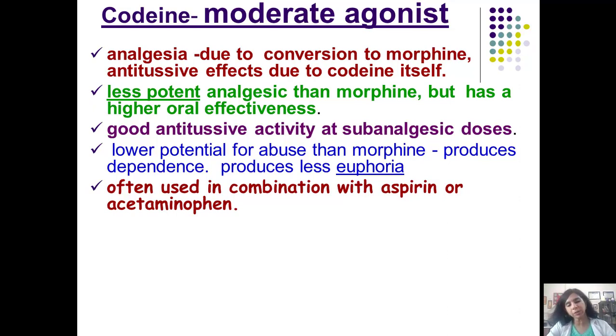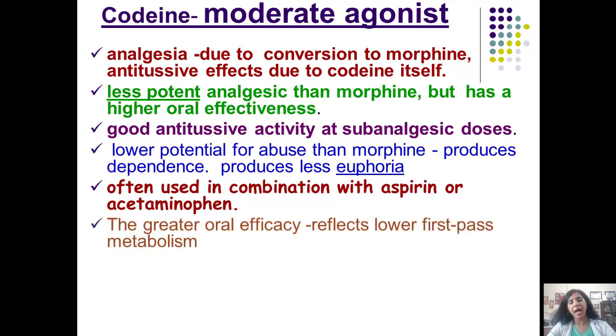That is the whole purpose of having synergism, because both will act via different pathways. NSAIDs will act peripherally, opioids will act centrally, students, and that is going to benefit the patient, will enhance the pain relief, and at the same time we might think of decreasing the dose of opioids. So combination is going to have an opioid sparing effect, and it has a good oral efficacy.